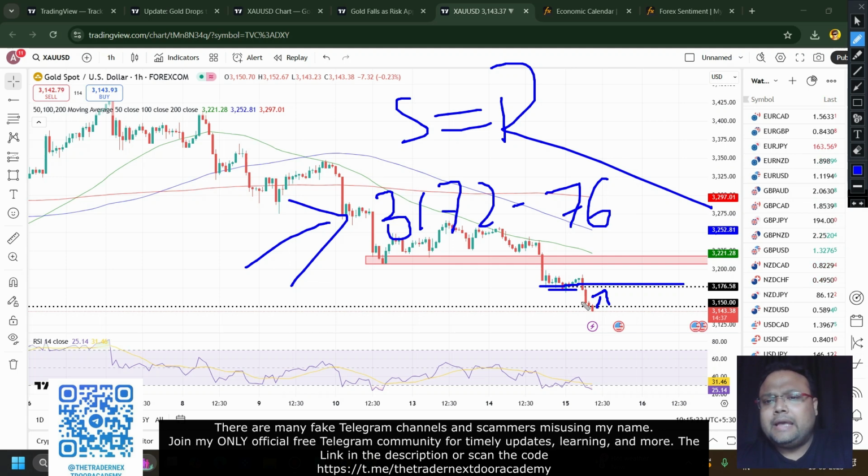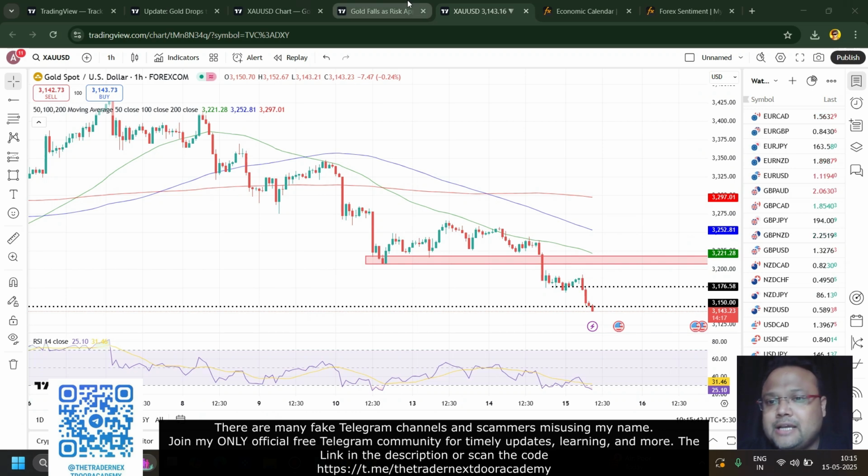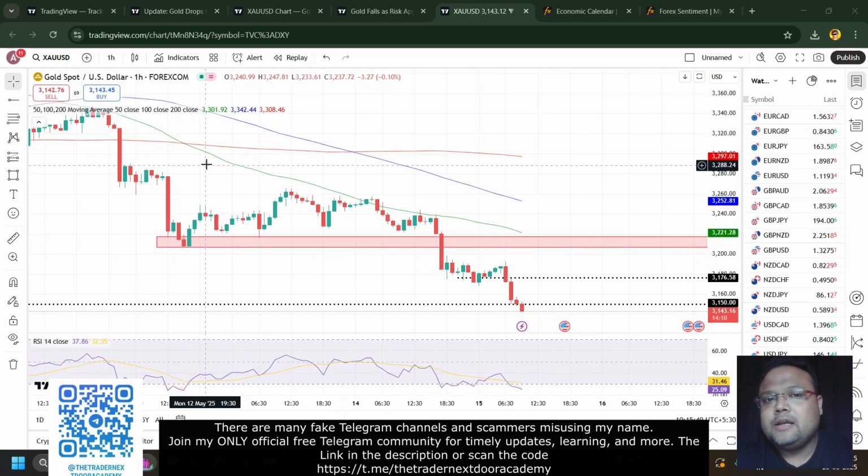In case the market surprises us, because gold is full of surprises, isn't it? If the market surprises us and shows further recovery, in that case we can look for a sell around 3208-3218. This is the second selling opportunity on the chart of gold, where we can look for a sell position if the market continues upside. Same logic here: the previous support will be working as resistance, and the 50 moving average will be working as dynamic resistance here.